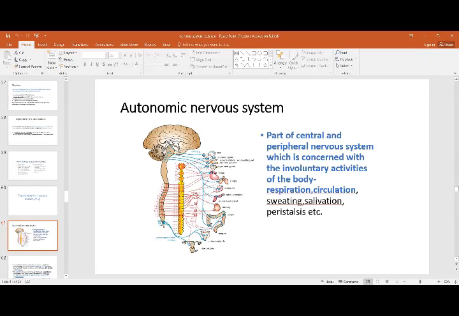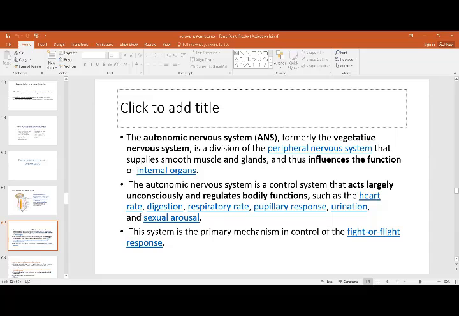What is the autonomic nervous system? The autonomic nervous system is part of the central and peripheral nervous system, which is concerned with involuntary activity of the body: respiration, sweating, circulation, etc. So it is involuntary. That was voluntary in nature. It is a part of both the central and the peripheral because they are interrelated. The autonomic nervous system is a vegetative nervous system, and it is a division of the peripheral, supplies the muscle and gland, and influences the function of the internal organs.